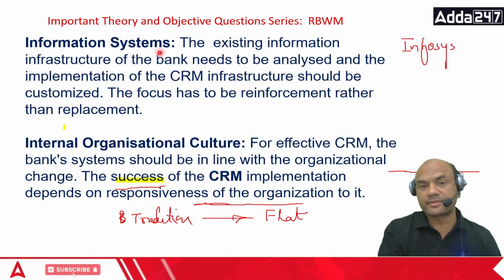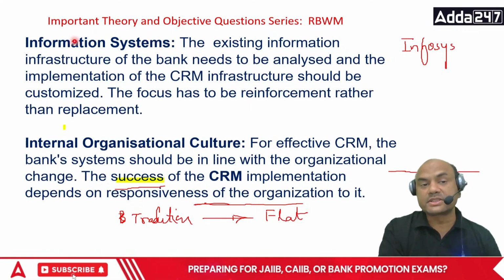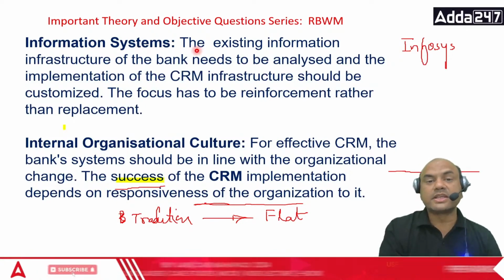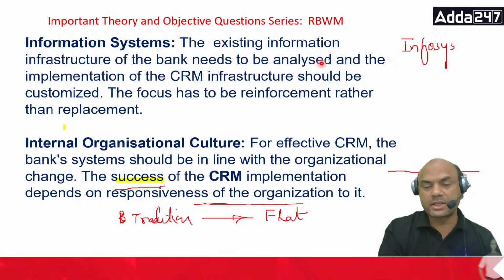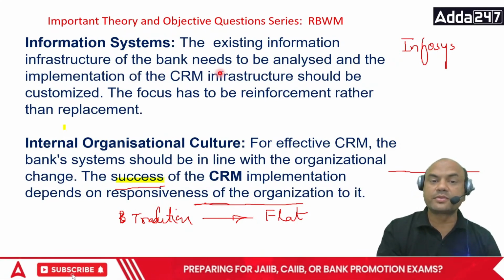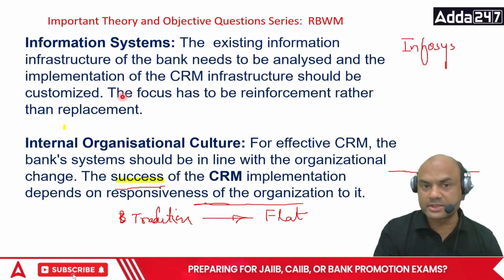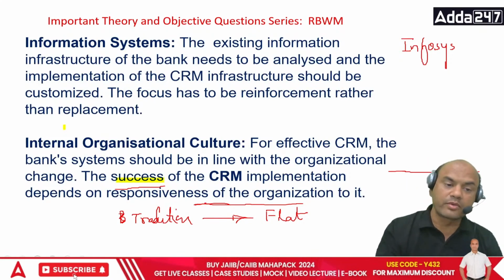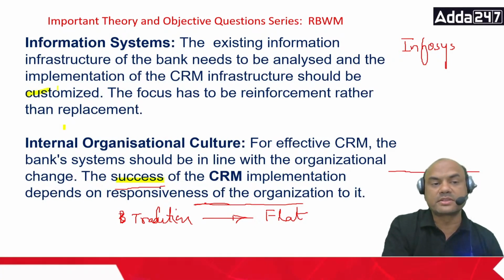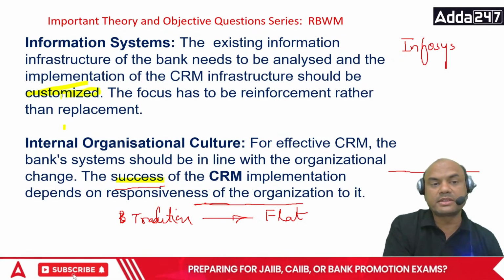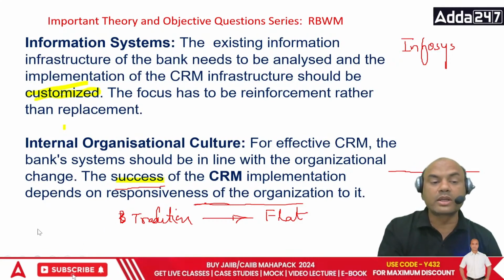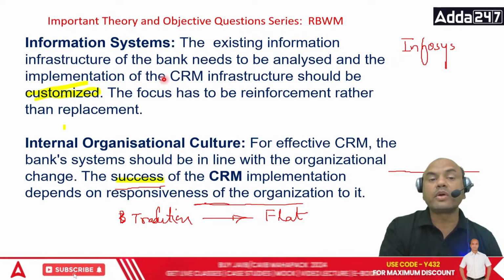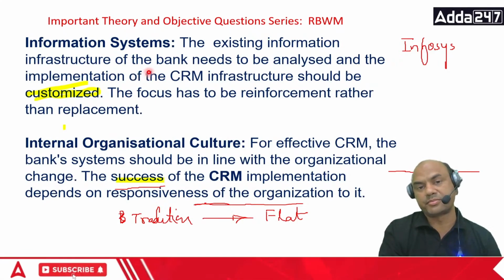Information systems. Now information systems means, see this, the existing information system infrastructure of the bank needs to be analyzed and the implementation of CRM infrastructure should be customized. Now what important words over here: analyzed, and a very important word is customized. Customized means you have to see to it that your local employees are able to handle that system.